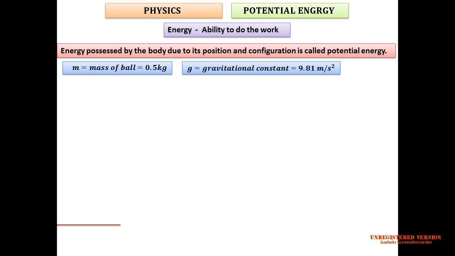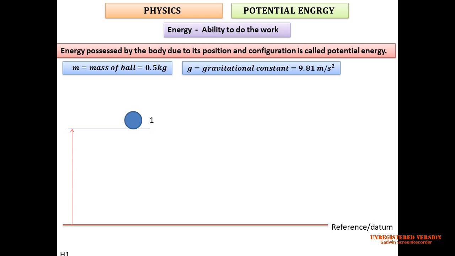Let's have an example of the ball. Suppose this is the datum and reference. You can say that is the ground level. Here we have one stage, that is stage number 1. We have located one ball at the stage 1. What is the height of the stage 1? That is h1. And what is the value of h1? Let's say h1 equal to 10 meter.